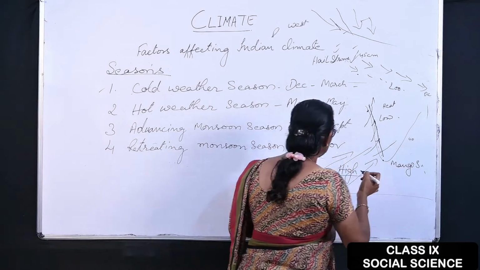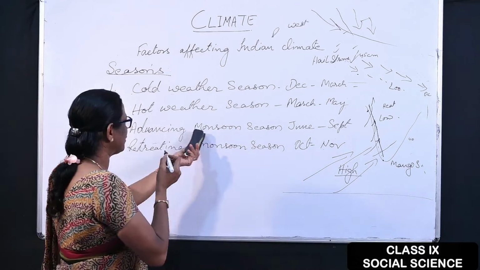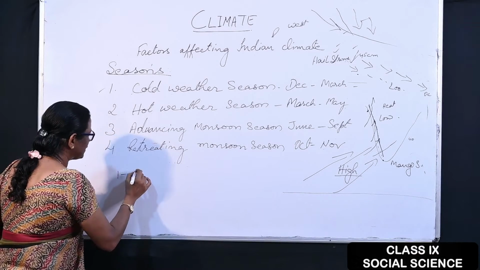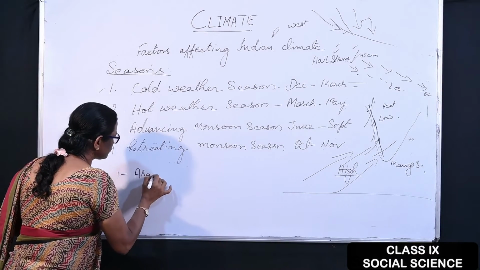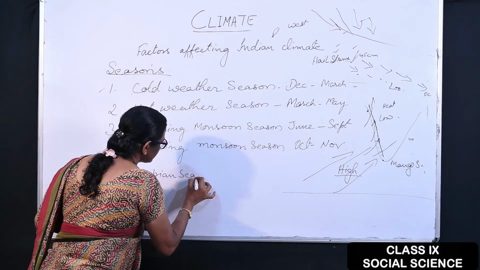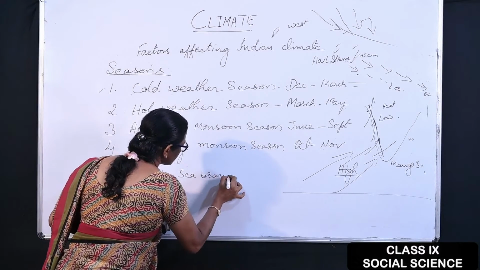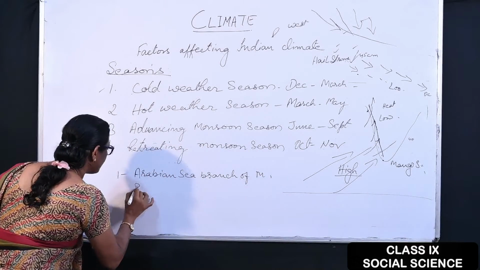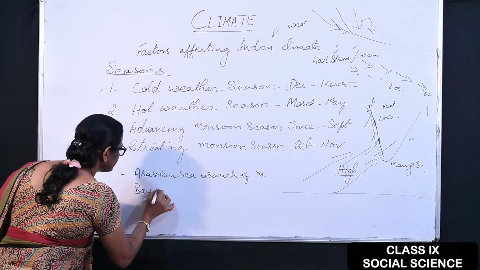The other direction: here in the advancing monsoon season, it turns into two branches. One branch is the Arabian Sea branch of the monsoon. The other is the Bay of Bengal branch of the monsoon.